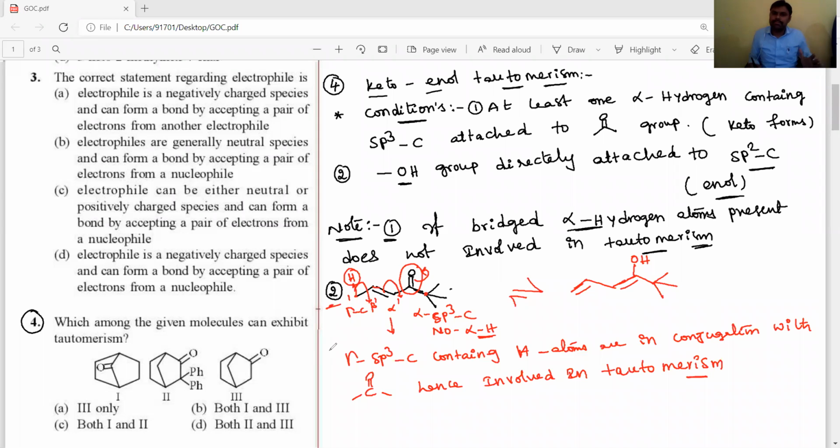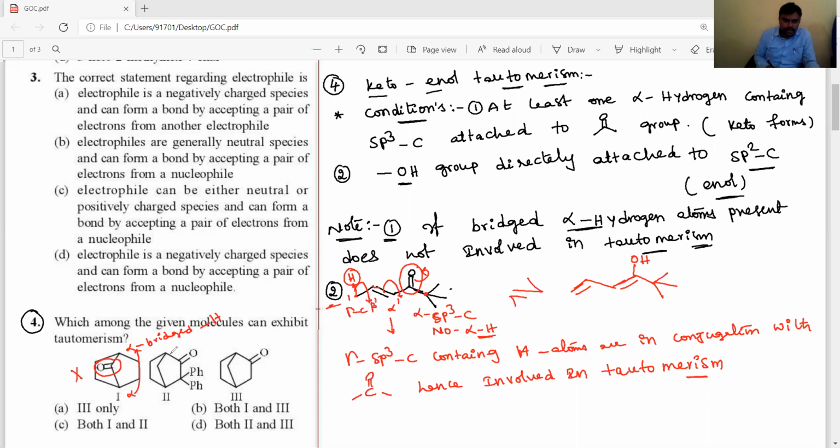These are the main importance of tautomerism or keto-enol tautomerism. Now you have to identify which compound is involved in tautomerism. Let's see the first one, this C double bond O group, attached carbons. This is one alpha and it is also alpha carbon, but these are bridged carbons, bridged hydrogens, and it is also bridged hydrogens both. That's why it does not involve.